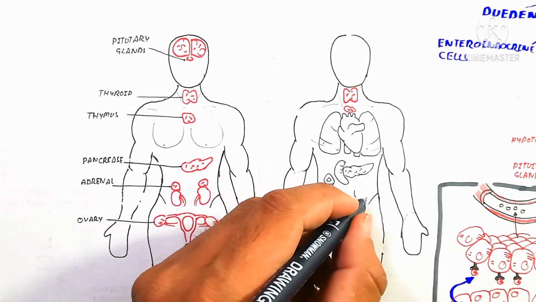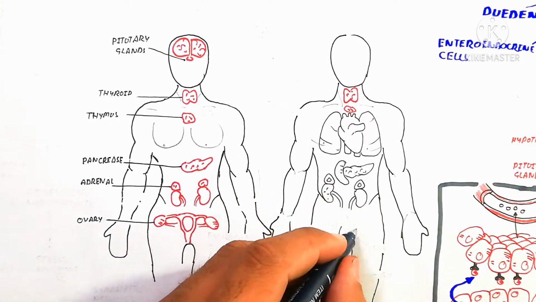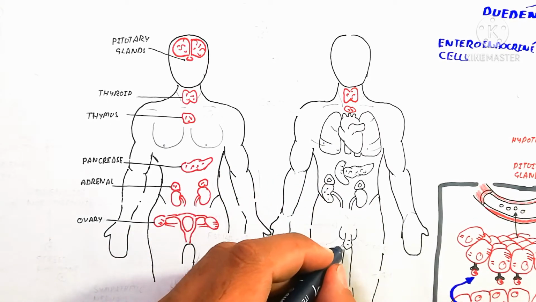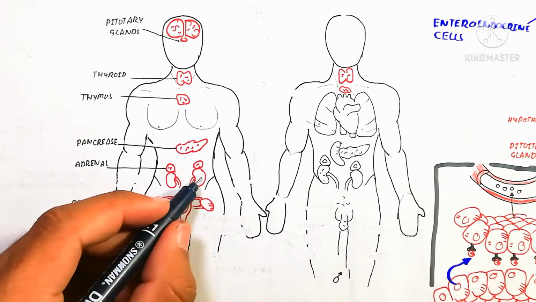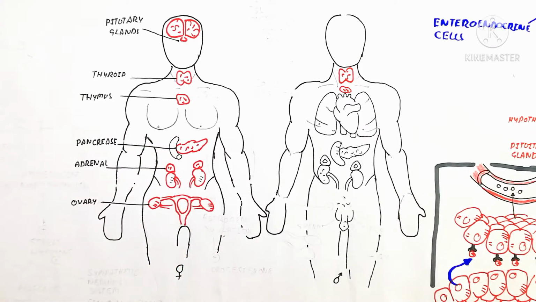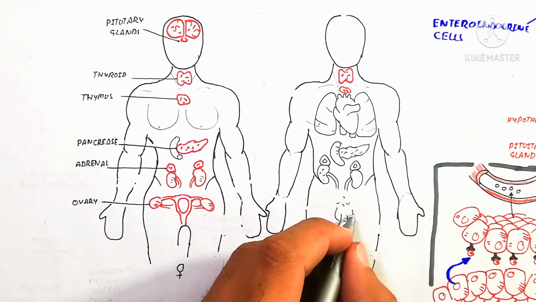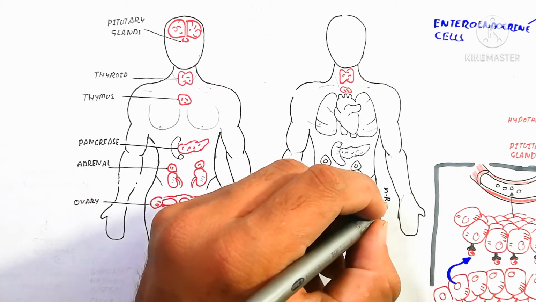Here, the thymus gland and thyroid gland are present in the neck region, and the heart region contains the thymus gland. The pancreas produces insulin, glucagon, and somatostatin, and the adrenal glands are situated on the upper part of the kidney on both sides. On the other hand, here is the duodenum, and here are the ovary and testes.